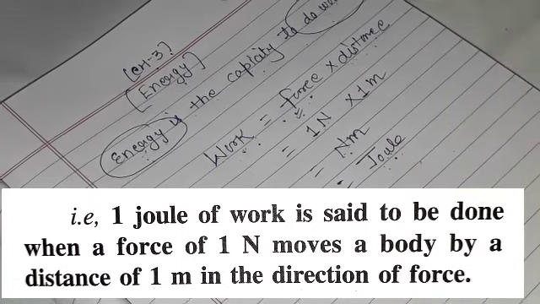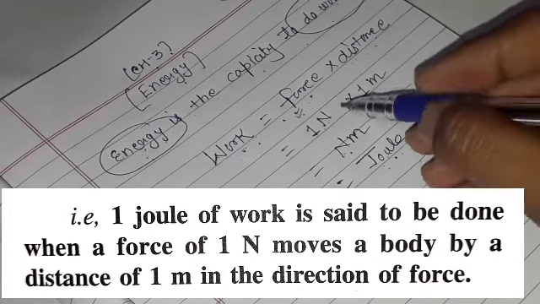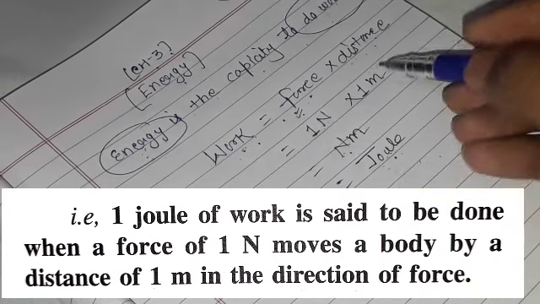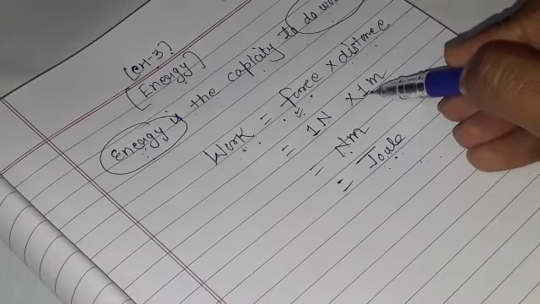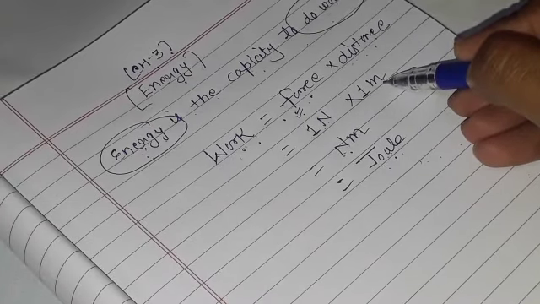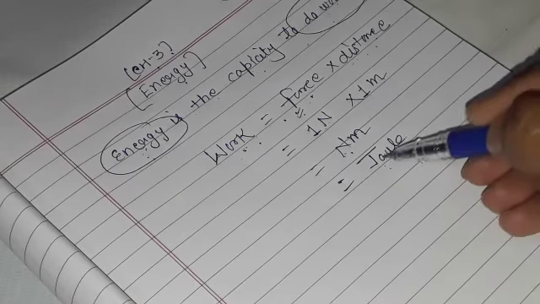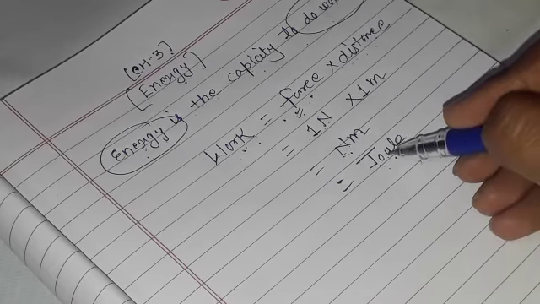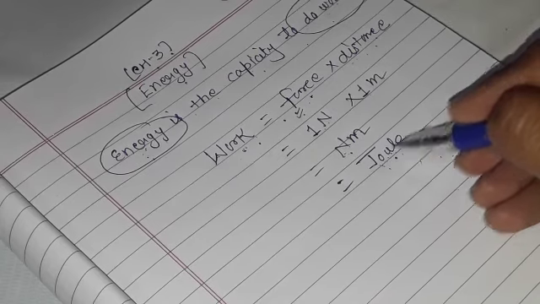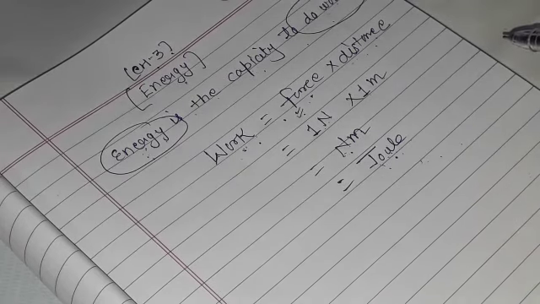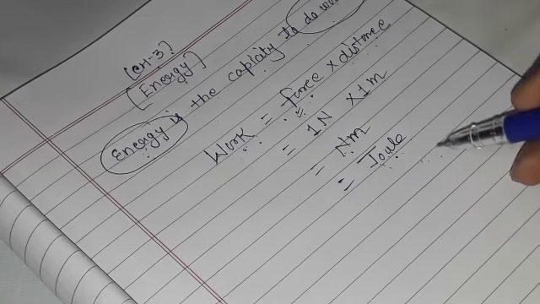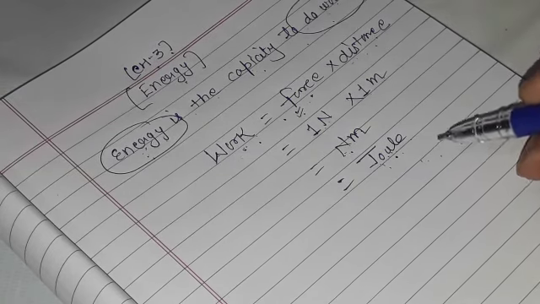So it means if we apply 1 Newton force and the body moves 1 meter, then we can say we have done 1 Newton meter of work, or we can say we have done 1 joule of work in that particular body. So class, this is your joule.